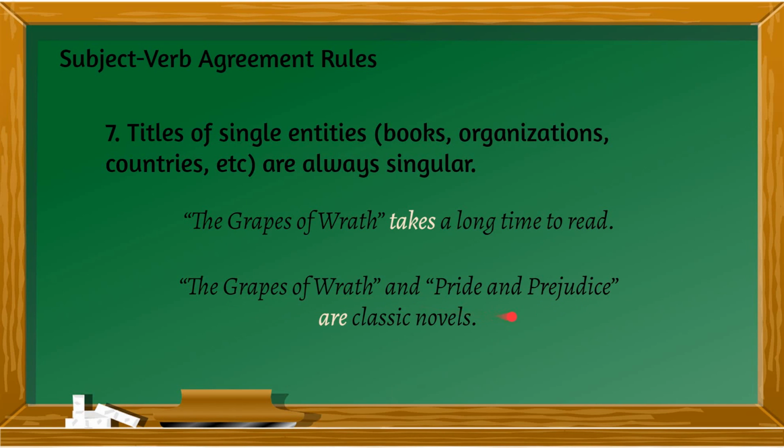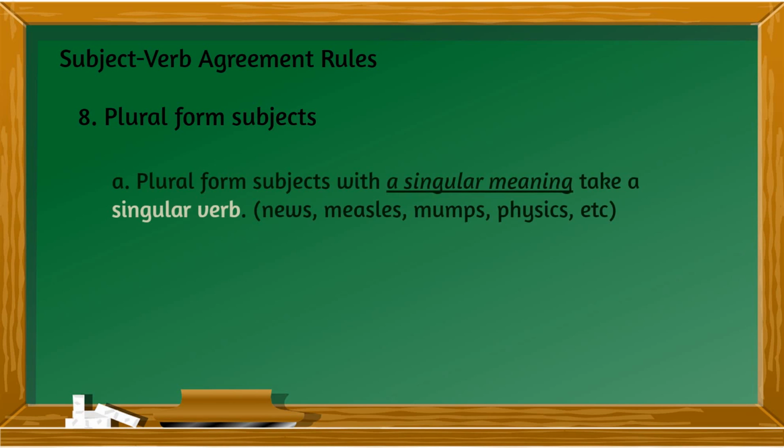Like The Grapes of Wrath and Pride and Prejudice are classic novels. So there are two novels already mentioned. Okay? So, names of organizations, like for example, the United Nations decides on the appeal of the Philippines. So decides. United Nations is one organization. So it's singular.